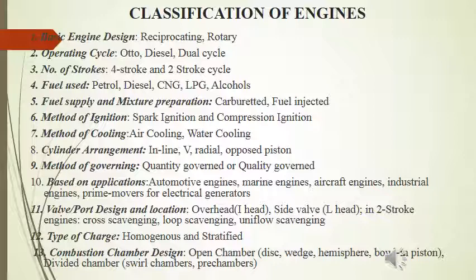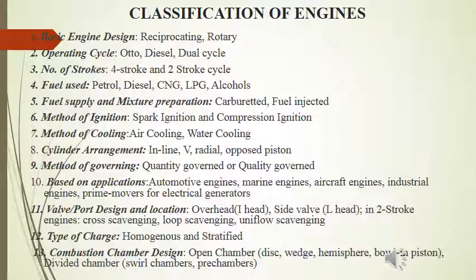On the basis of method of governing, the engines are classified as quantity governing or quality governing engines. In the quantity governed engines, the quantity of air-fuel mixture varies with the change in load or speed of the engine.